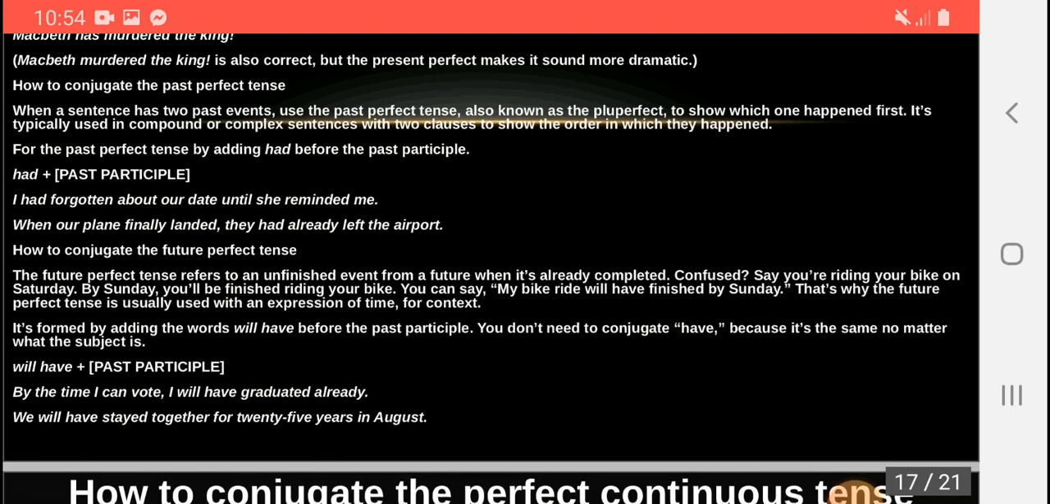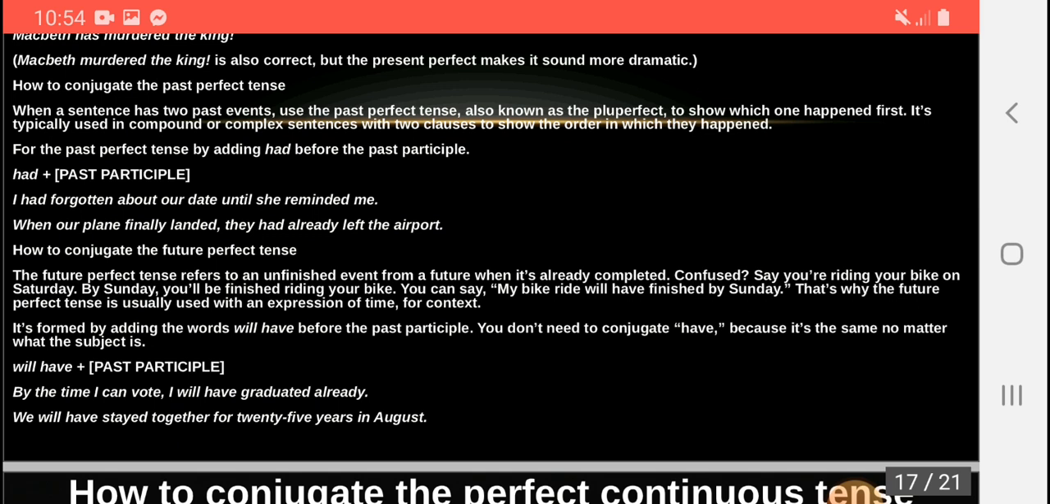The future perfect tense refers to an unfinished event from the future when it is already completed. Confused? Say you are riding your bike on Saturday. By Sunday you will be finished riding your bike. You can say my bike ride will have finished by Sunday. That's why the future perfect tense is usually used with an expression of time for context.